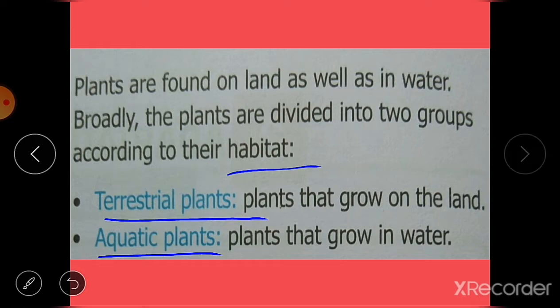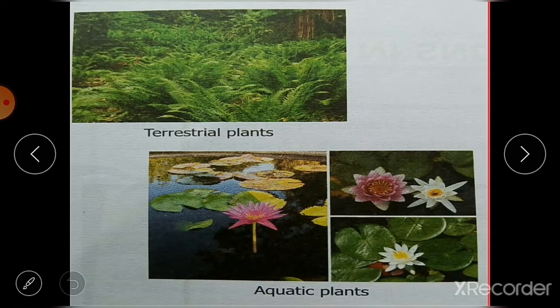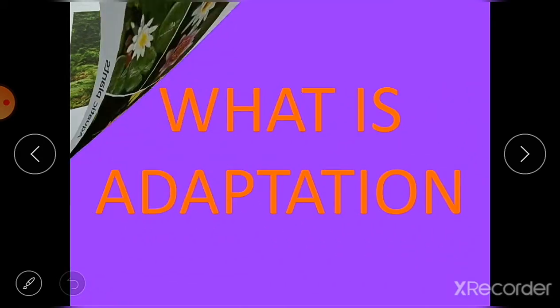So next, you can see the picture here. These are the terrestrial plants. Many examples are there. Whatever plants you see around you are the terrestrial plants that grow on land. And aquatic plants: lotus, water lily, hydrilla, many plants are there. So terrestrial plants and aquatic plants.